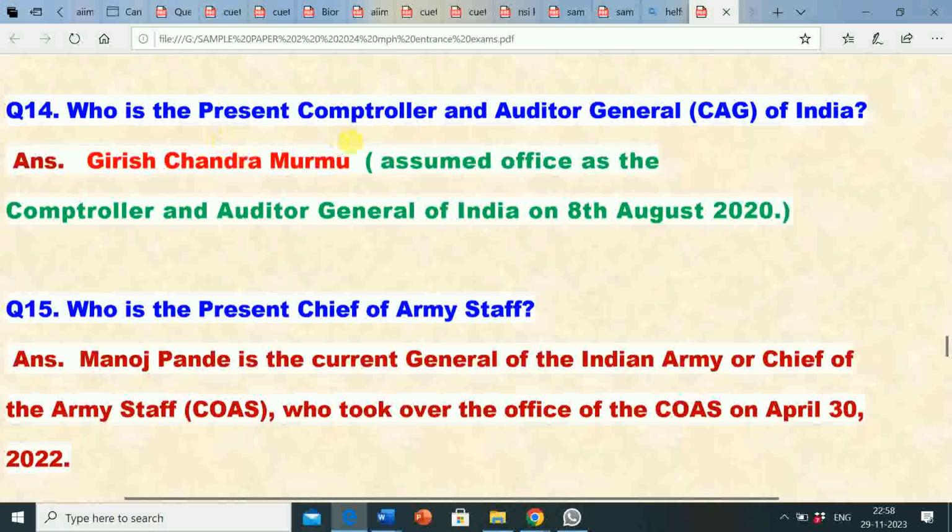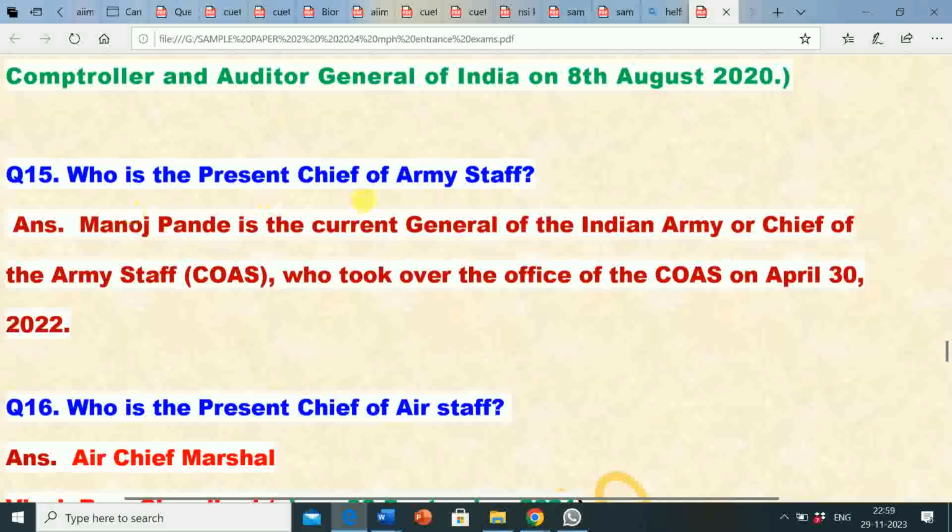Question number 14. Who is the present Comptroller and Auditor General CAG of India? Its answer is Girish Chandra Murmu. Girish Chandra Murmu is the present Comptroller and Auditor General CAG of India. Girish Chandra Murmu assumed office as the Comptroller and Auditor General of India on 8 August 2020.